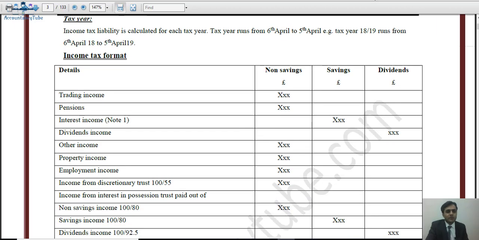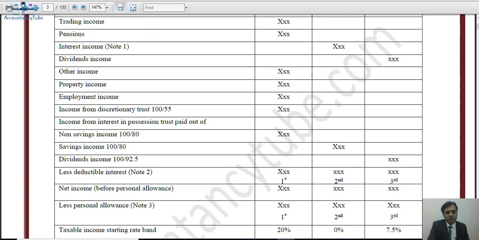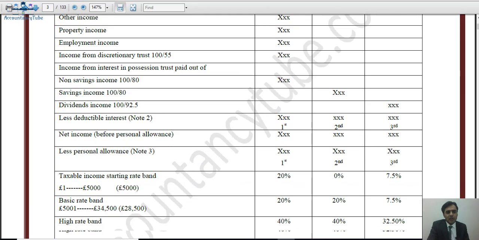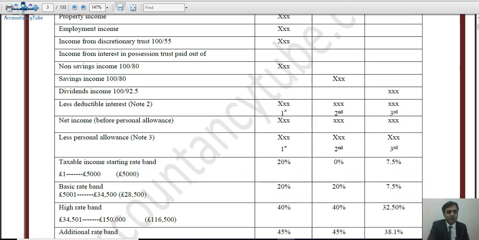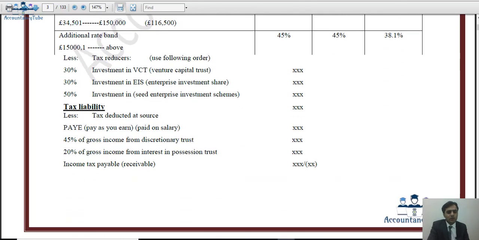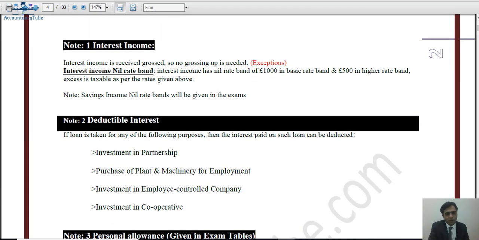For example, this interest income, which says note 1. So we have to see what the interest income is and what is included in that. Likewise, there are certain other things as well which we have to see in some more detail, like personal allowance. We will see some personal allowance details as well, and some other bits and pieces which are left in this chapter. Let's move to page number 2 without wasting our time on our notes.